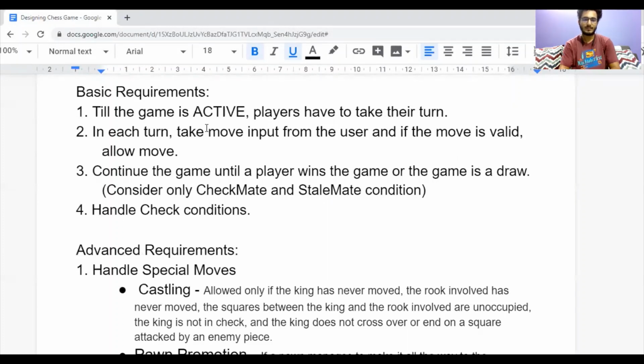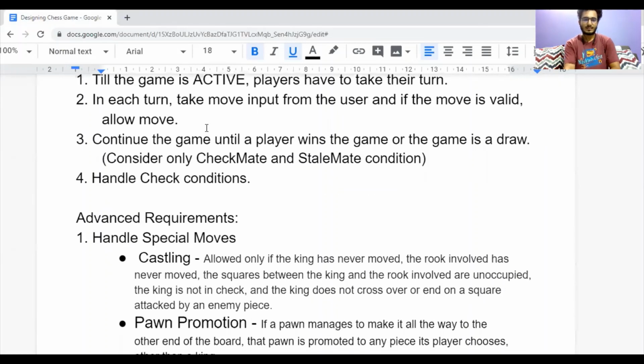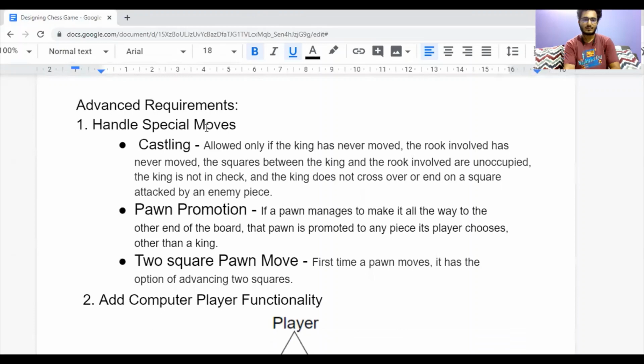In a chess game there are a large variety of conditions in which the game can be a draw or a player can win. For our problem we are considering only the checkmate condition and the stalemate condition. We also have to handle check conditions.